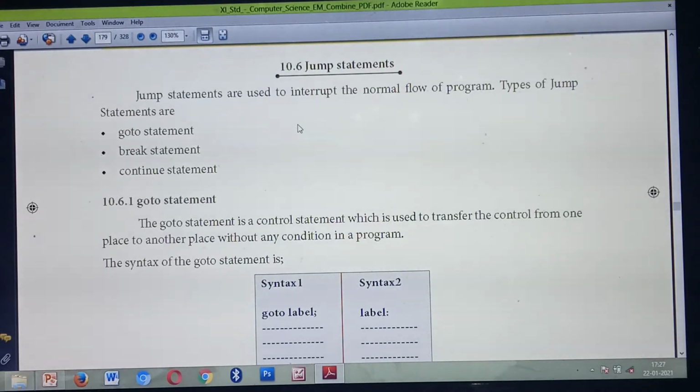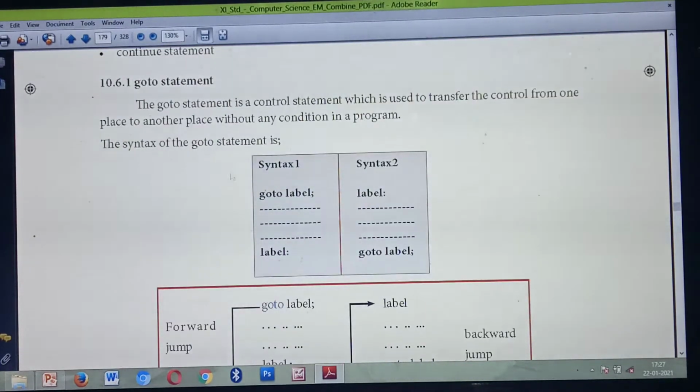Under these jump statements there are totally three types of statements. What are the three types of statements? First one is the goto statement. Second one is the break statement. Third one is the continue statement. Very important topic, jump statements. So the first one is the goto statement.